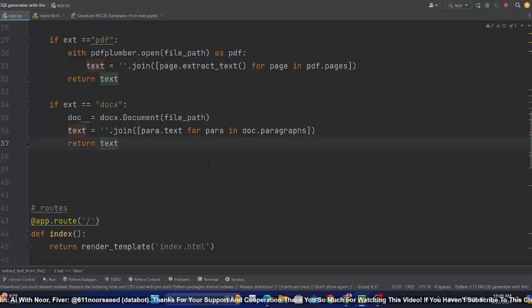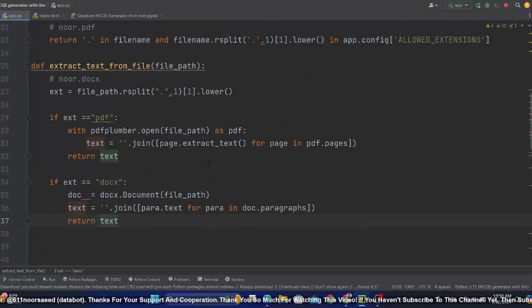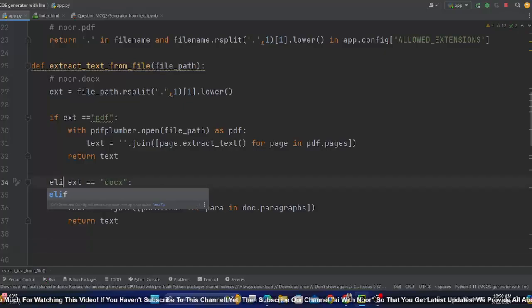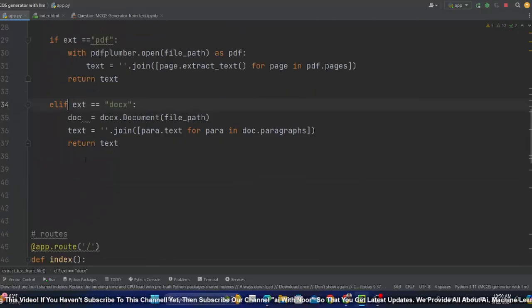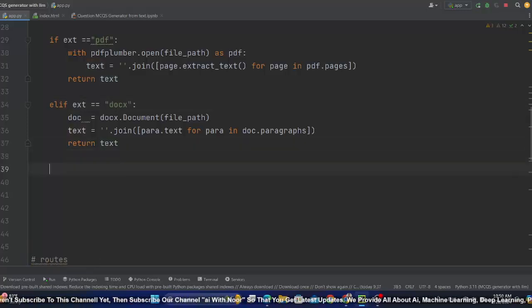Now the final thing, txt file. So let me also do that. Basically instead of if, we can use elif. This is a good logic. And finally we can use another elif if the extension equal to txt, I mean text file.